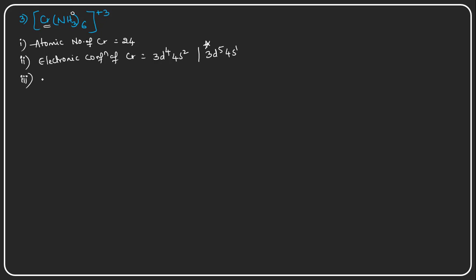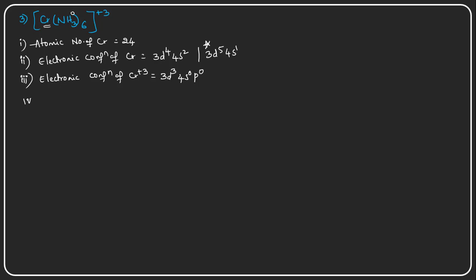And what is the electronic configuration of chromium plus 3? It is losing 3 electrons from the outermost orbitals. So 1 electron from the 4s orbital and 2 electrons from the 3d orbital. So 3d will become how many electrons? 1 electron from here and minus 2 here. So 3d3, 4s0, and 4p is also 0, right?